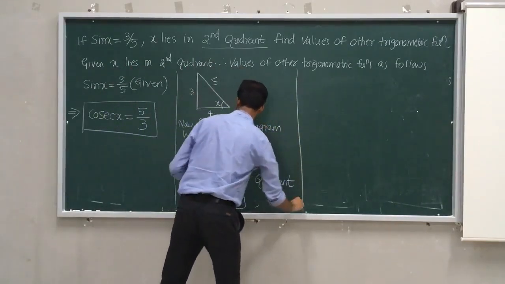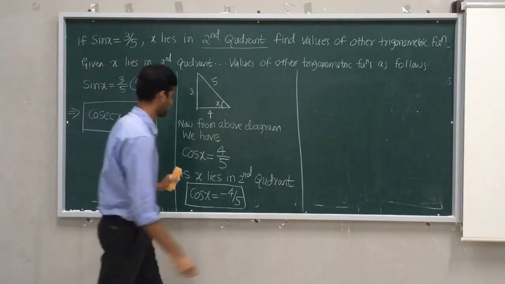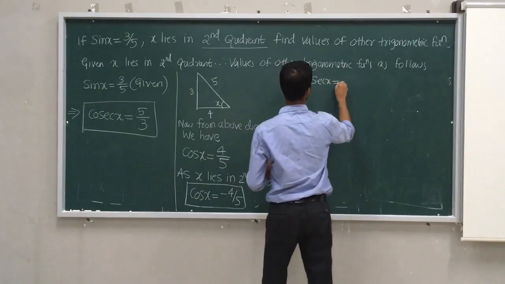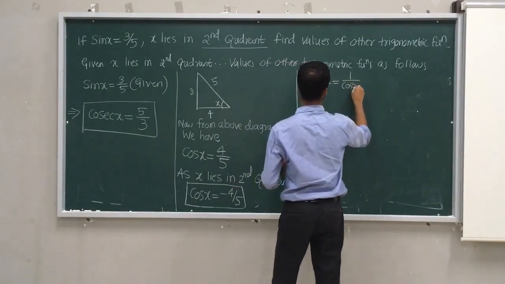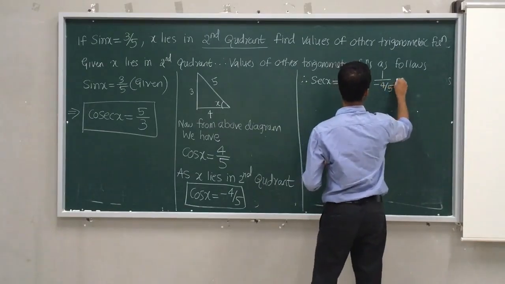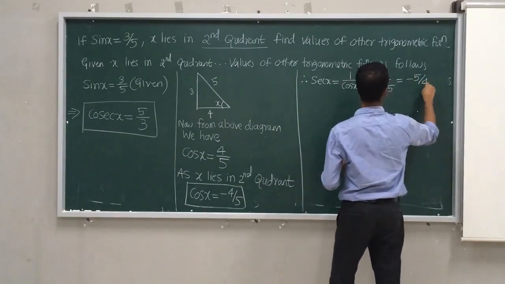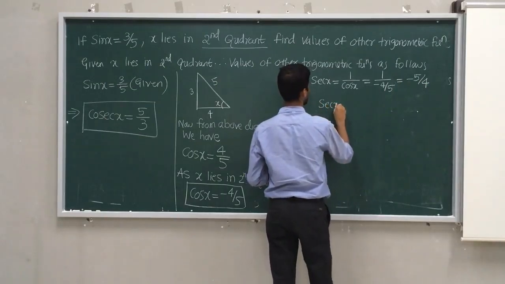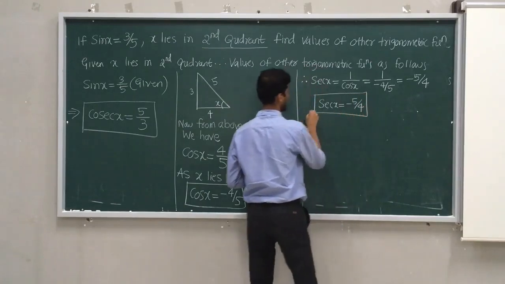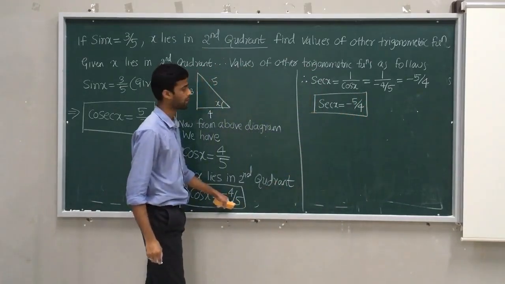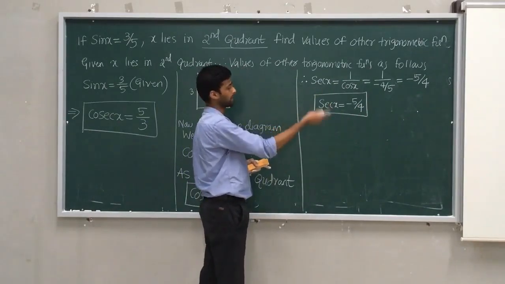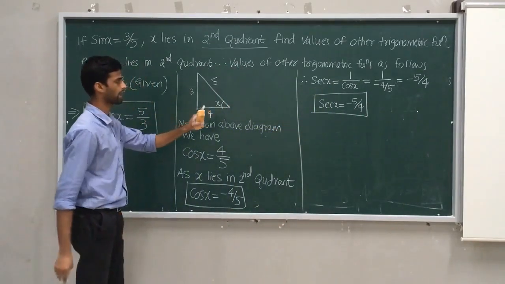So I got cos. The moment you got cos, the very thing is sec. Therefore, sec x is equal to 1 by cos x, which is equal to 1 divided by minus 4 by 5, which is equal to minus 5 by 4. Therefore, sec x answer is minus 5 by 4. Is that correct? Reciprocal of 4 by 5 is 5 by 4. Because I know that sec is reciprocal. In second quadrant, sin and cosec are positive. So, rest all are negative.